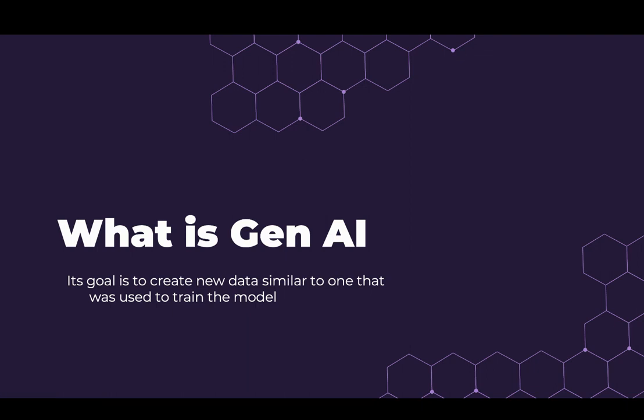So understanding this generative AI, its main goal is to create new data on the basis of what it has learned from its previous data. This is the main basis of generative AI. For example, we can give 10 pictures of cat and 10 pictures of dog to generative AI and now ask it to create a new picture of a dog. So it will come up with a completely different new picture of a dog. For example, we ask it to create a new picture of a dog in the space shuttle. So it will come up with a new picture of that. So this is the basis of generative AI.